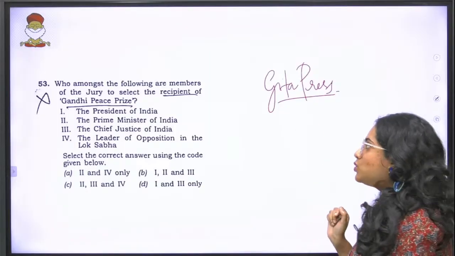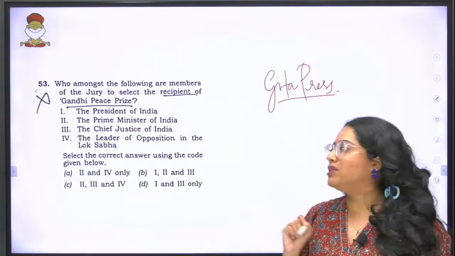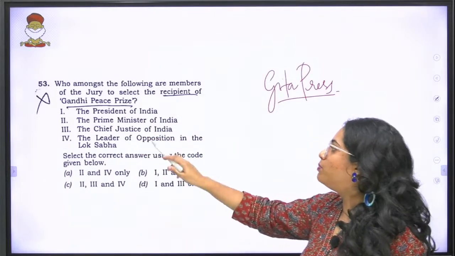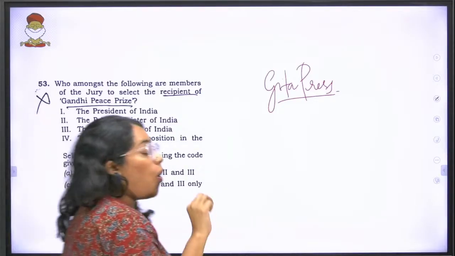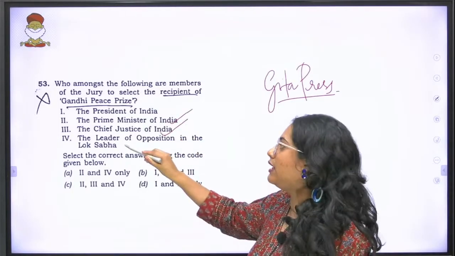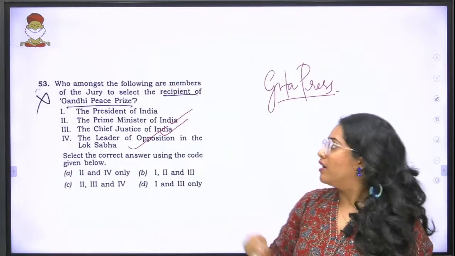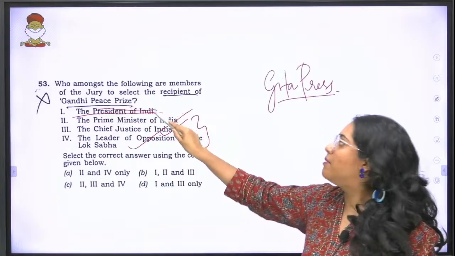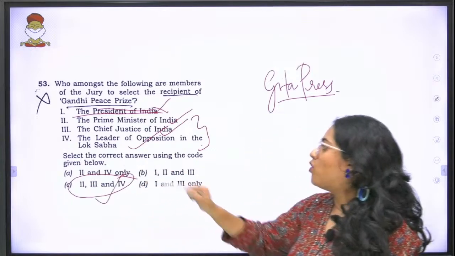So the question reads as, who amongst the following are members of the jury to select the recipient of the Gandhi Peace Prize? The President of India, the Prime Minister of India, the Chief Justice of India, the leader of opposition in the Lok Sabha. Now in this question I want you to understand, all except the President of India is correct. The Prime Minister, the Chief Justice, the leader of opposition, and two eminent people that they deem fit will also be part of the jury of your Gandhi Peace Prize, but the President is not part of it. So the answer to this 53rd question is 2, 3 and 4.